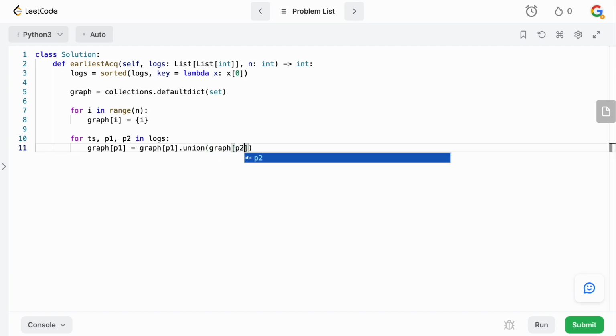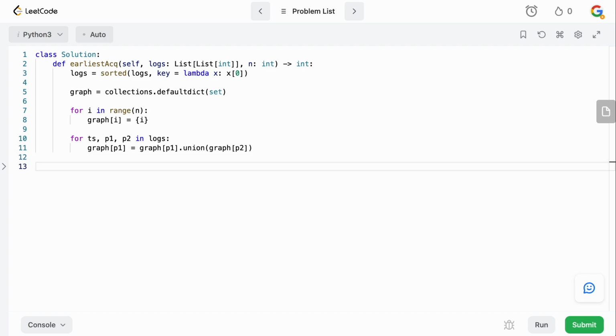So the new acquaintances list for P1 equals the old acquaintances list plus all of the unique elements from the graph of P2, all the people that P2 is acquainted with. And there you go, that is how you update the graph. Now we need to update all of the people in P1's graph, because now they also have access to all of the people that we just updated, right?